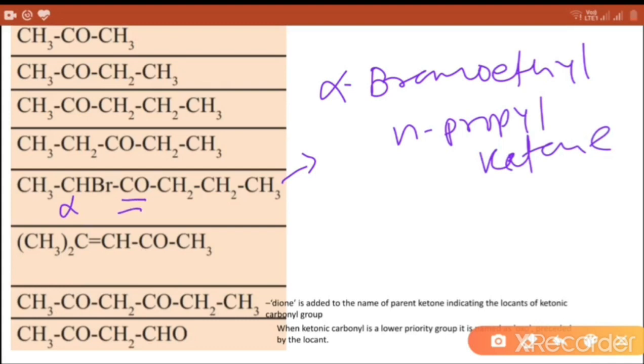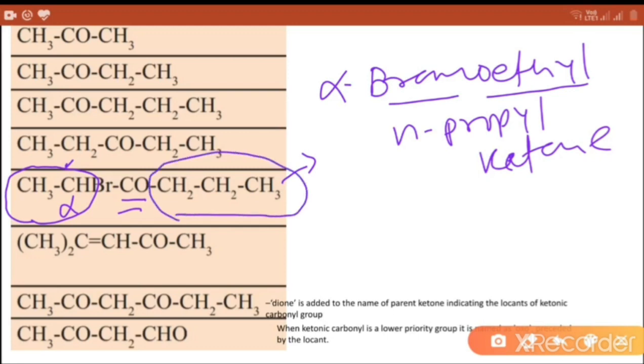With respect to this ketone group, the first carbon is named as alpha. So alpha bromo ethyl, and this complete alkyl group becomes ethyl, and N-propyl ketone. So the common name is alpha bromo ethyl N-propyl ketone.